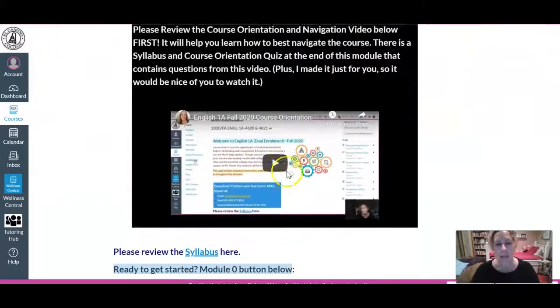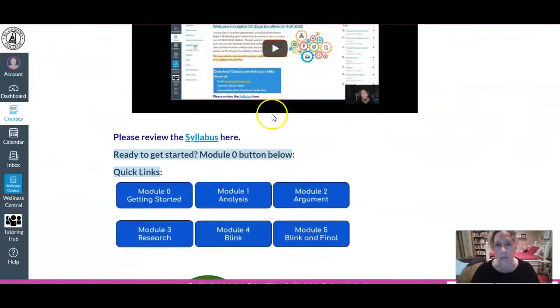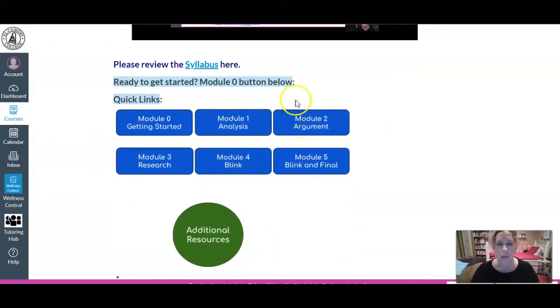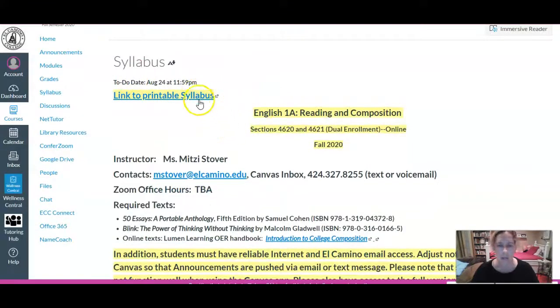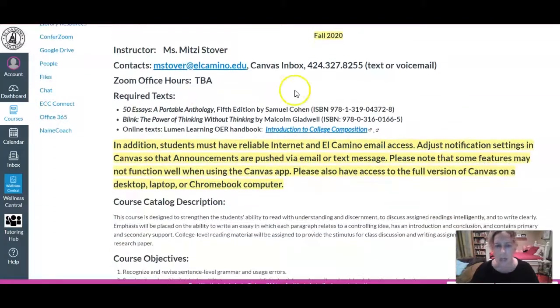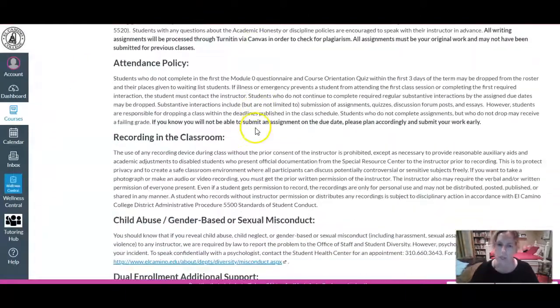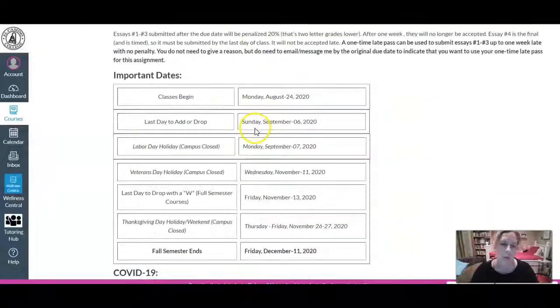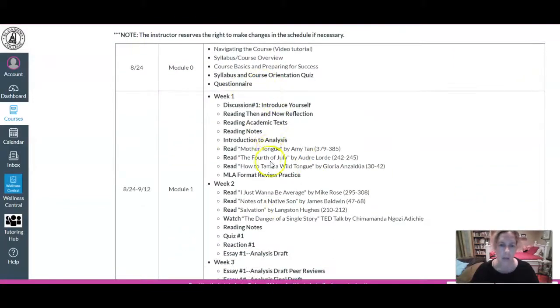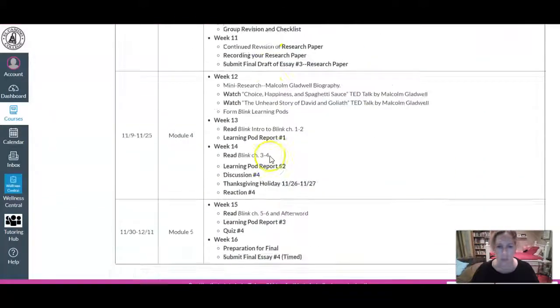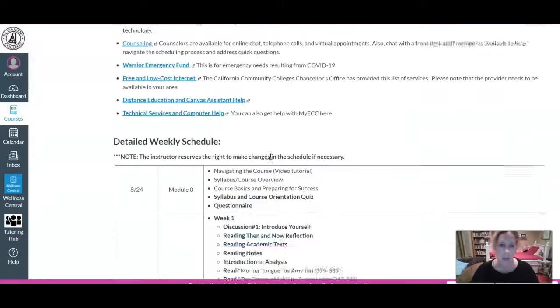Okay, next is this course orientation video, which will stay here. And then moving on down the page, this is a link to the syllabus. This link takes you to the syllabus page in Canvas. And you'll see here that this is the printable syllabus that's in a document. And this is also the same information here on the syllabus. It's helpful because it not only has important information that you'll review in the next video that I will go through, but it has your reading assignments and written assignments, that sort of thing as well.